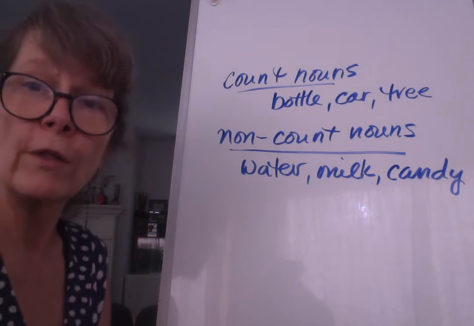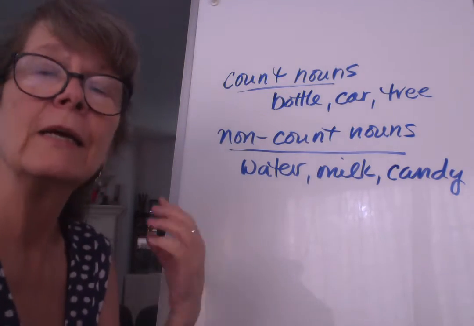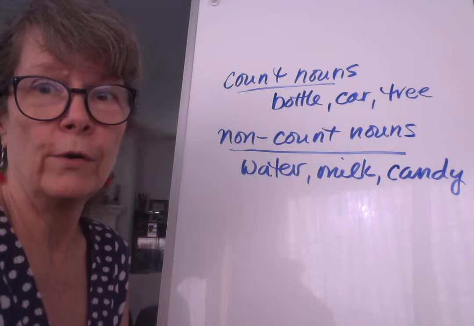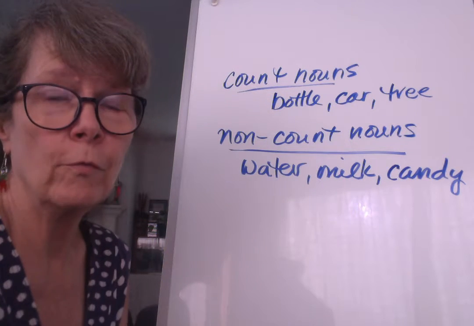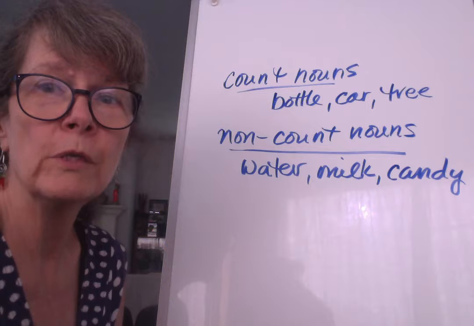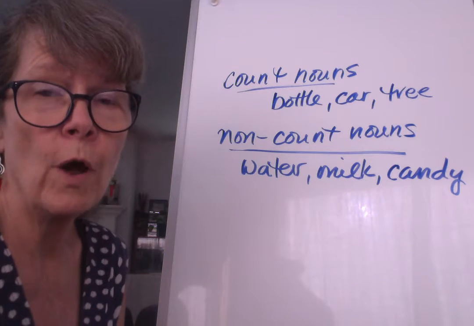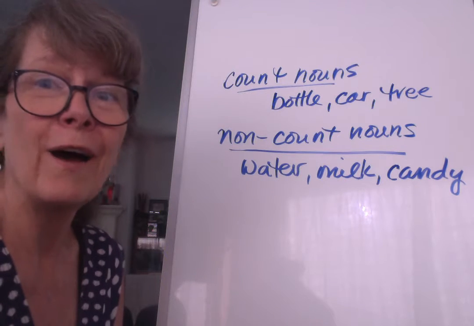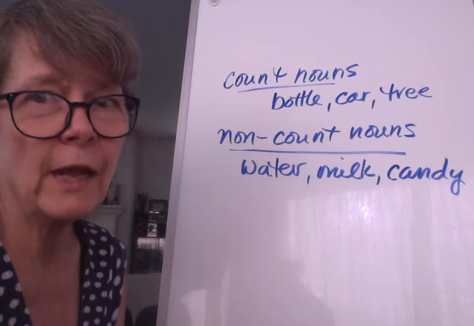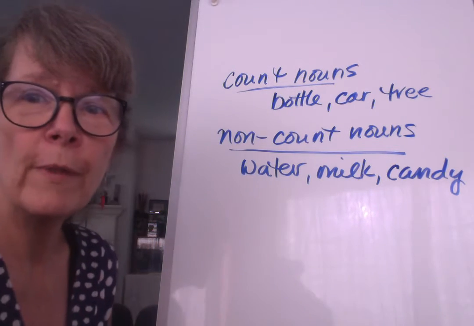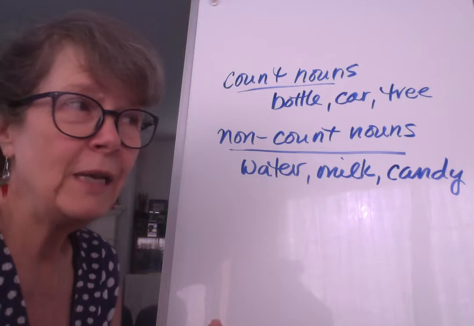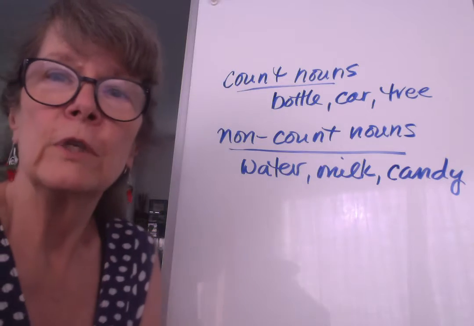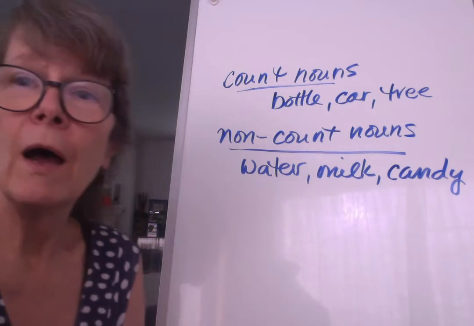Non-count nouns are things or people or places that I can't count. Things mostly, like water. I can't say a water. I could say a glass of water, then glass would be the noun that was modifying. I can say a bottle of water, then bottle would be the noun that is modifying. But I can't say a water. Now, we do this today, but we say, can you give me a water from that box over there? What we really mean is give me a bottle of water or give me a container of water, right? We're just shortening it.